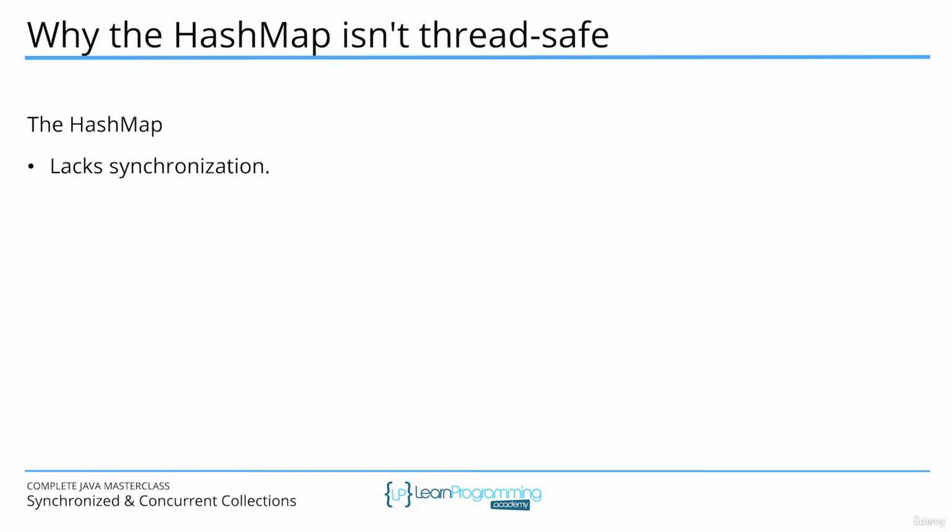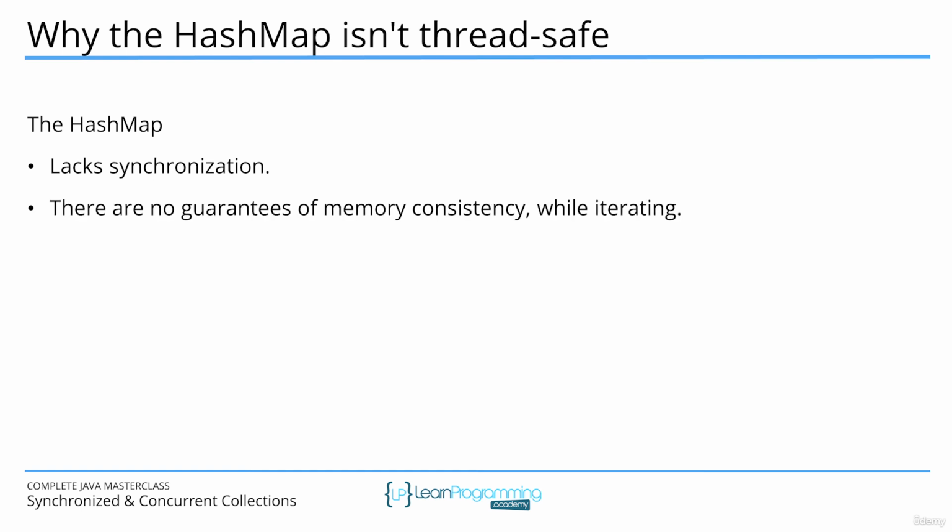As a result, two or more threads modifying the same HashMap can interfere with each other, leading to issues like lost updates, infinite loops, or inconsistent data. There are also no guarantees of memory consistency while iterating. When one thread is iterating over a HashMap while another thread modifies it, there's no guarantee that the iterator will reflect the most up-to-date state of the map. This can lead to a ConcurrentModificationException or unpredictable behavior during the iteration process.